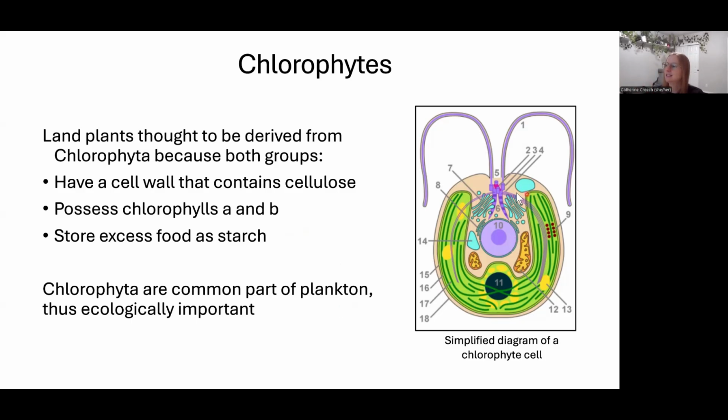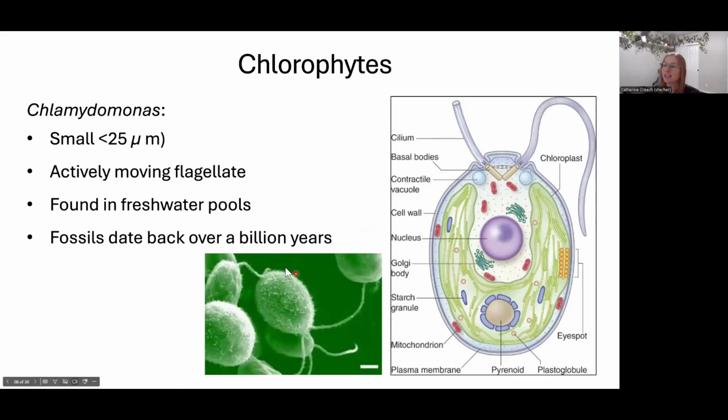They're really common in plankton, so they're really important to the food web. Everybody in the ocean eats plankton or eats somebody that eats plankton, so they're really important as a base food source. This is the theoretical chlorophyte, so it's going to be a single cell with flagella, and it has modified chloroplast, it has nucleus, it has Golgi bodies, it has mitochondria, and we have a chlorophyte that looks just like this. So this is Chlamydomonas. Chlamydomonas has the same shape. It has those two flagella on top. And inside of Chlamydomonas, we have the nucleus and the big chloroplast used for photosynthesis, little mitochondria, Golgi body.